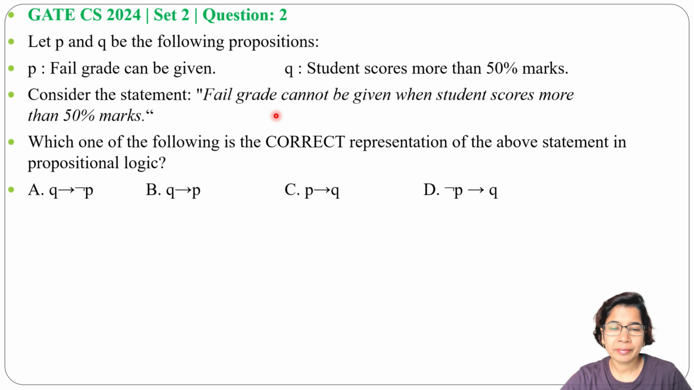Consider this statement. Fail grade cannot be given when student scores more than 50% mark. Which one of the following is the correct representation of the above statement in propositional logic? And 4 options are given.